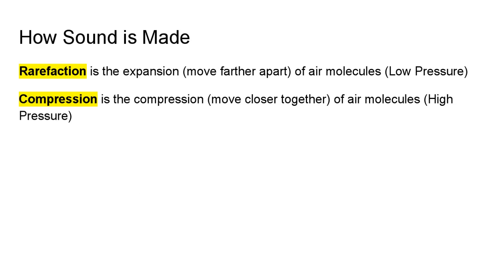So how is sound made? Well, sound is made by the rarefaction and compression of air molecules. Rarefaction is the expansion of air molecules, meaning they move farther apart, so it's lower pressure. Compression is the compression of air molecules. They move closer together. So the molecules move back and forth, and that's how they vibrate. They go farther out and then closer together.